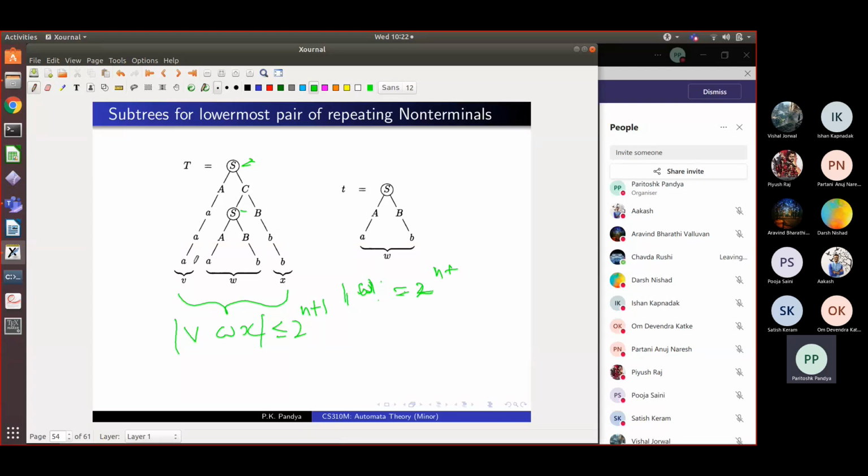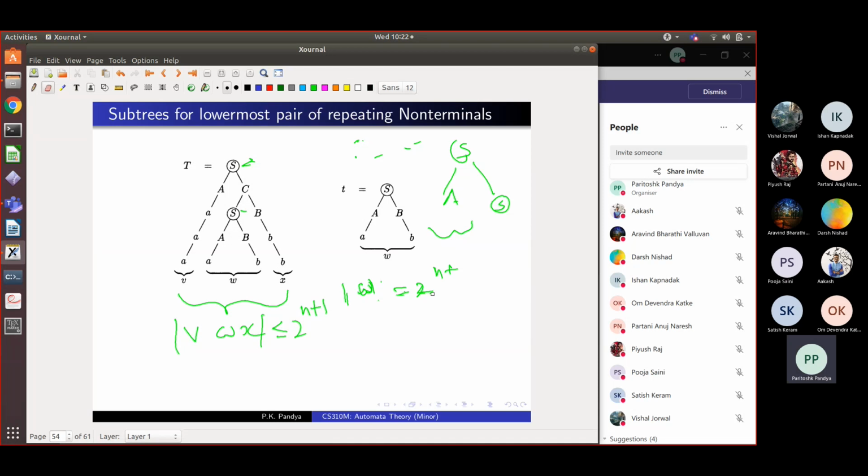And you also know that this S and this S are distinct. This S is embedded inside this S, and we don't have any non-terminal A which goes to epsilon, because the grammar is in Chomsky normal form. So either V will be non-empty or X will be non-empty. It is possible that I can have repeating S like this. This S occurs here and S occurs here, and here I have some A and I derive something here. So it is possible that V is empty, but in that case X will be non-empty, or X is empty and V can be non-empty, or both are non-empty.